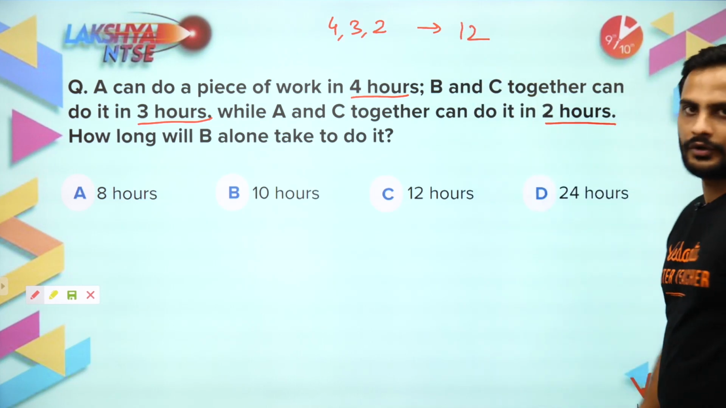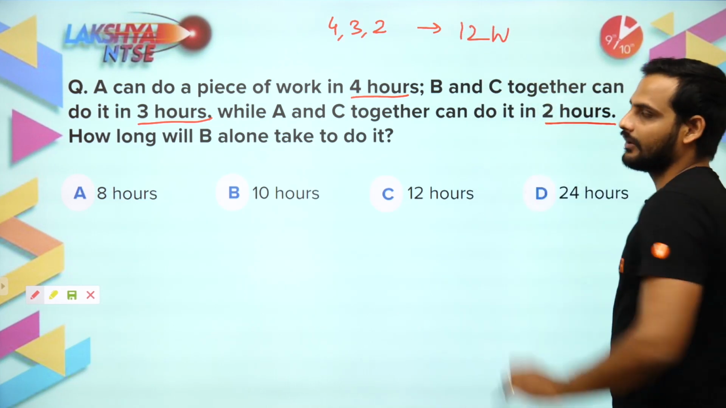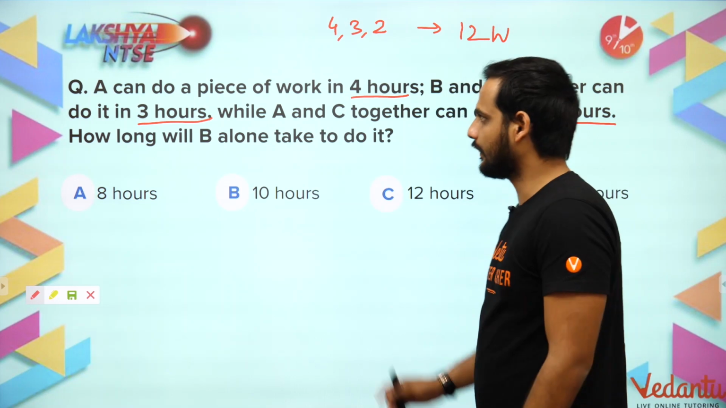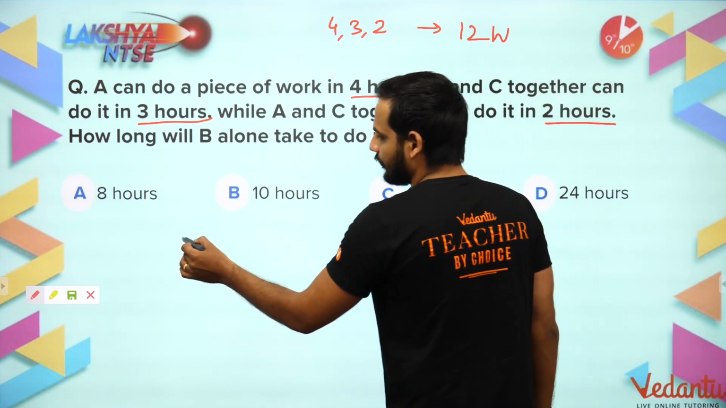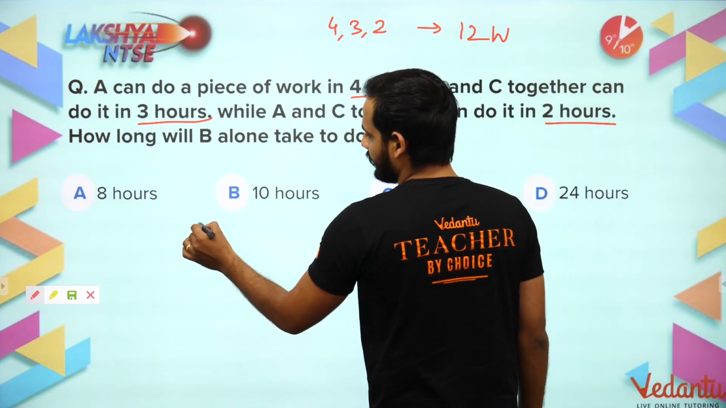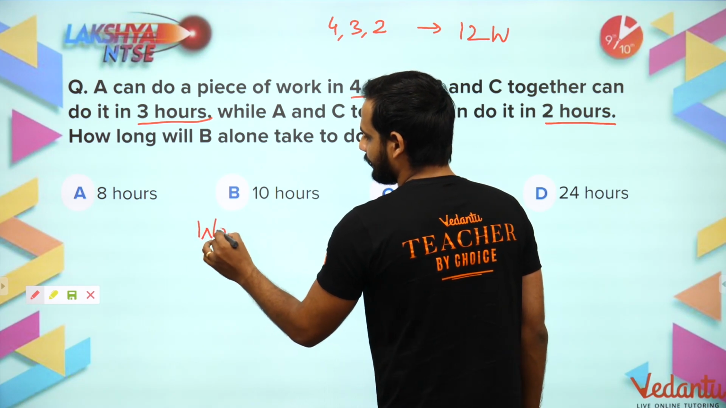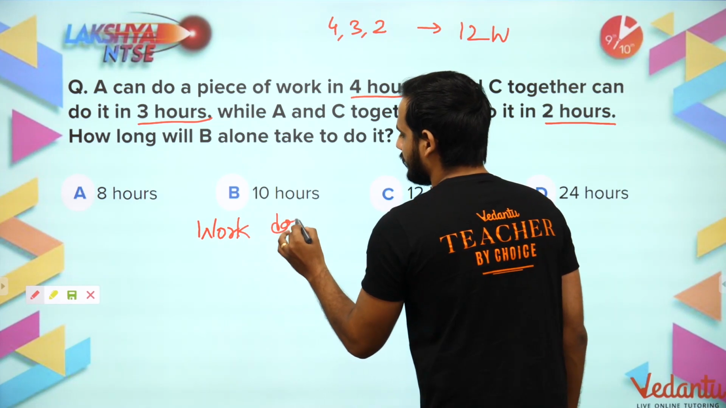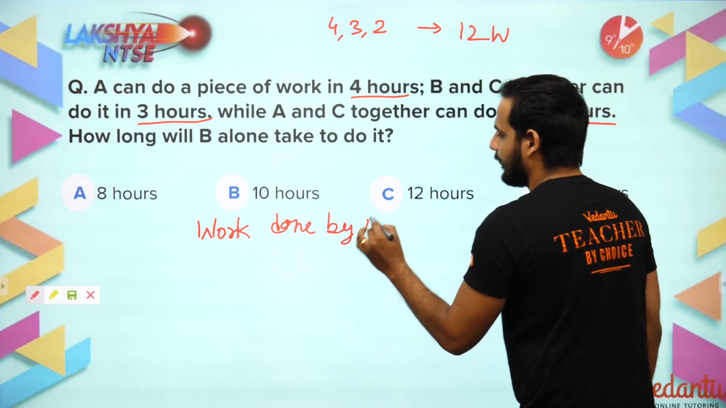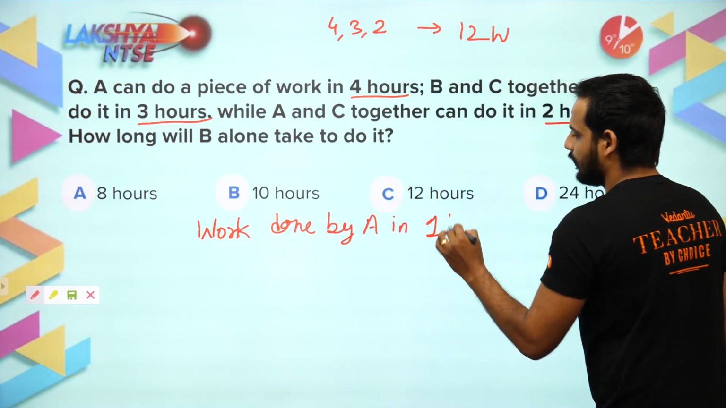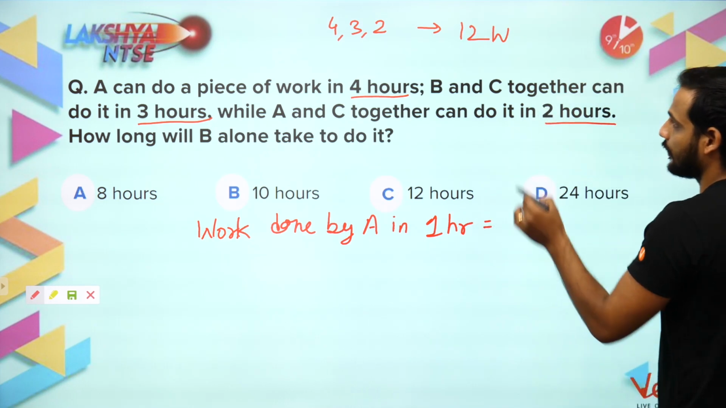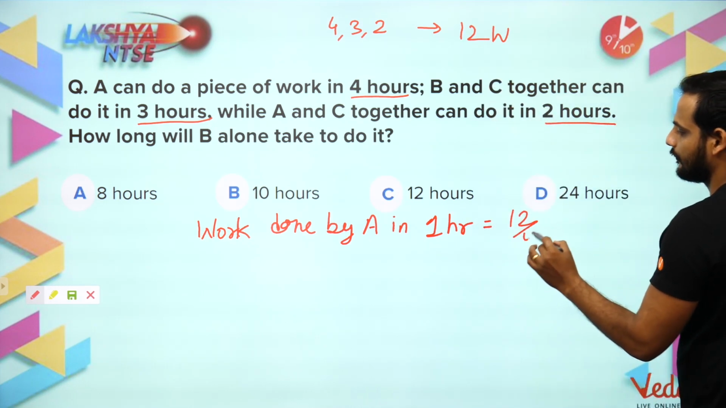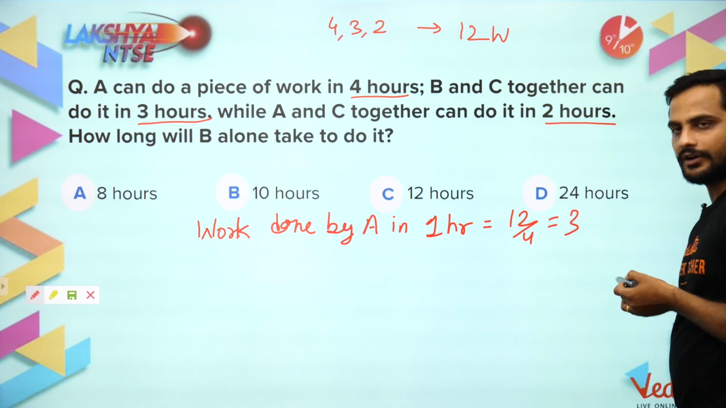12. So the total work we have is 12. A is doing it in 4 hours. So work done by A in 1 hour will be equal to 12 divided by 4, which is 3. A is doing 3 work per hour.